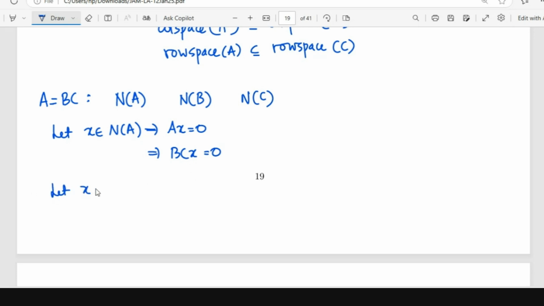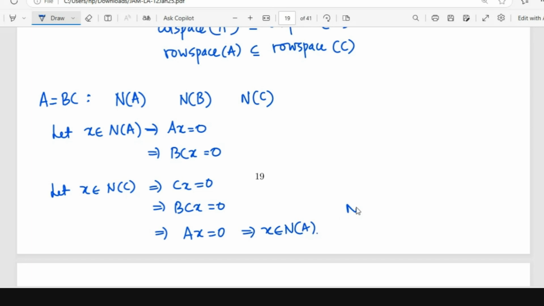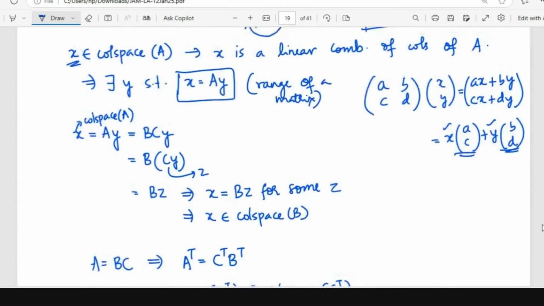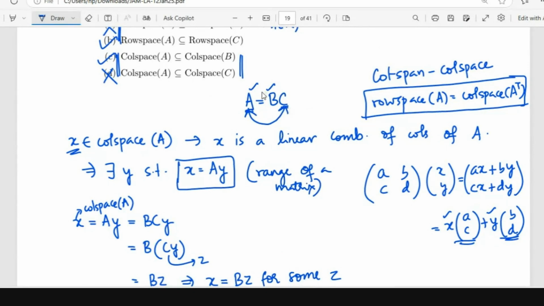So let X belong to null space of C. Then I know CX is 0, which means BCX is 0, which means AX is 0. So X belongs to null space of A. So null space of C is contained in null space of A. So when it comes to null space, it is the inner matrix, C. For the range space, it is the outer matrix, B. The relation is with B.